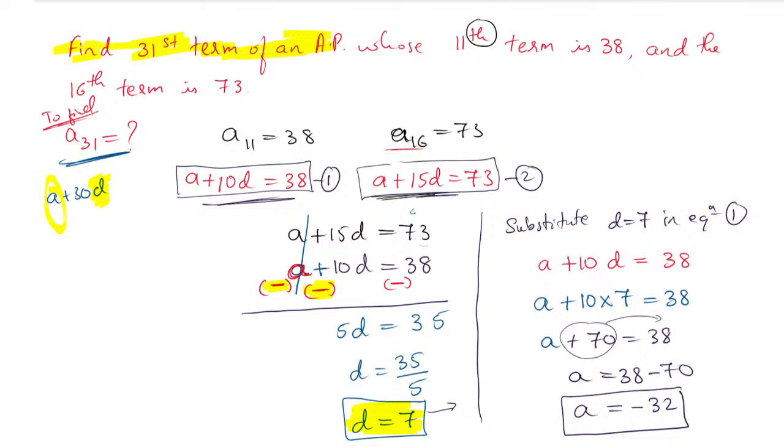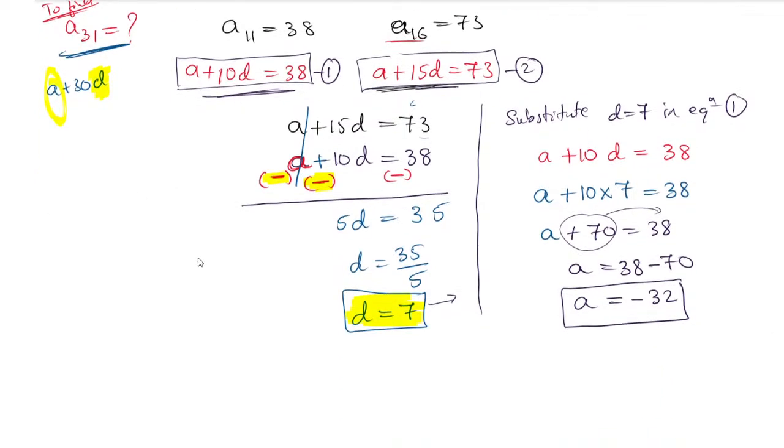Clear? Any doubt? Yes, it is not positive, it is negative 32. Next part: the A value is found and the D value is found, which is enough to find A31.